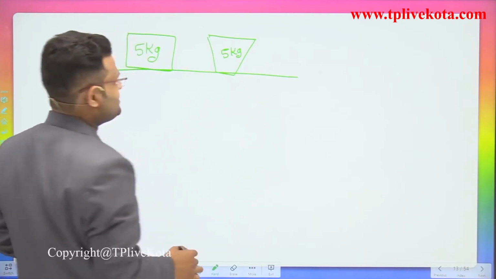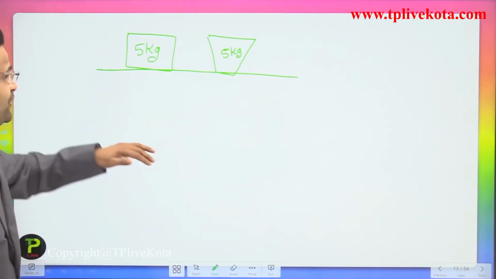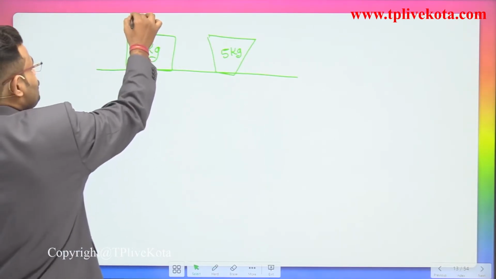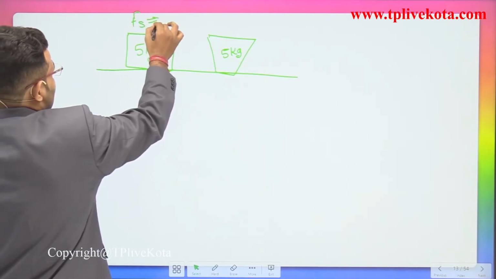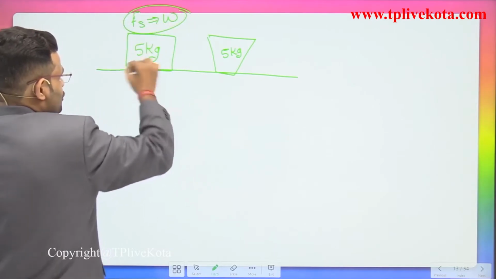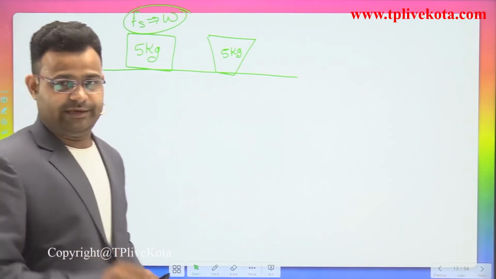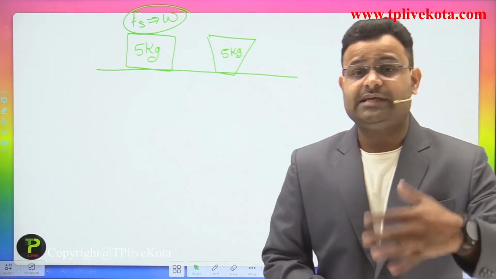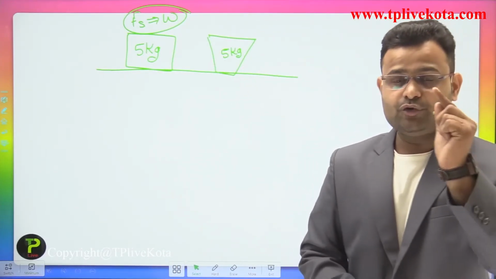In that case, according to the first point, the force of friction is proportional to the weight of the body. So both have the same weight, and due to the same weight, they provide the same frictional force.